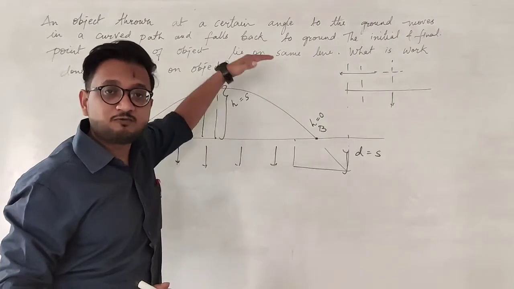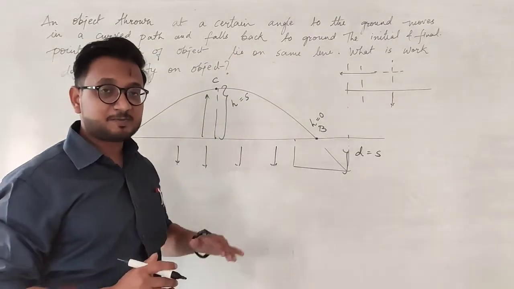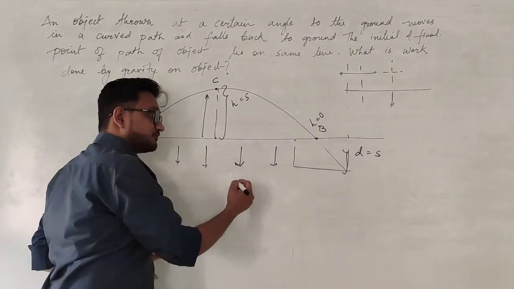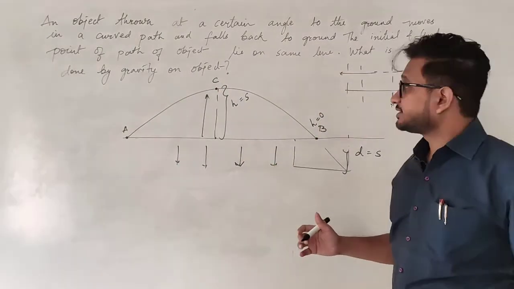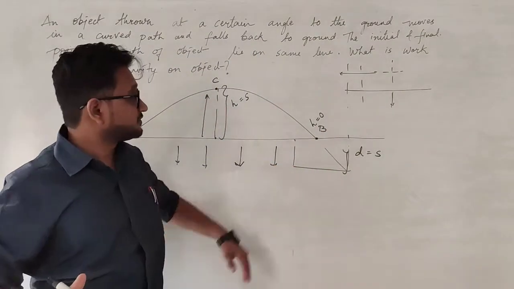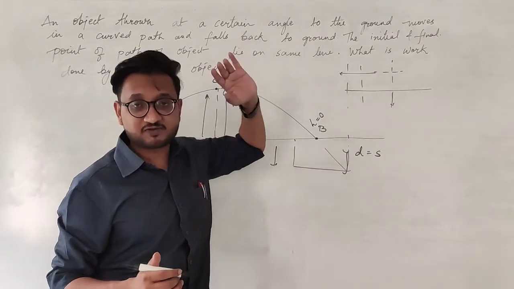That means there is no vertical displacement either above the ground or below the ground. That means there is no vertical displacement according to the force of gravity. And because the height is 0, no work is done, just like the donkey in the previous question. There was no vertical movement either below that point or above that point.